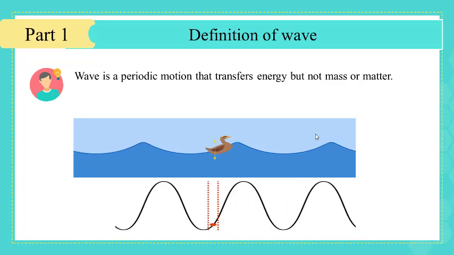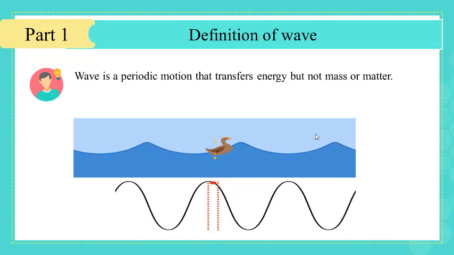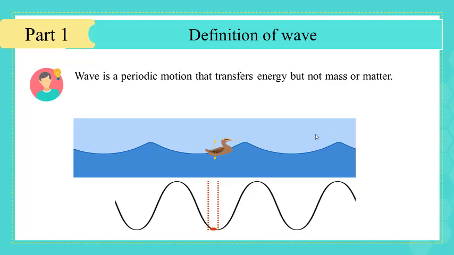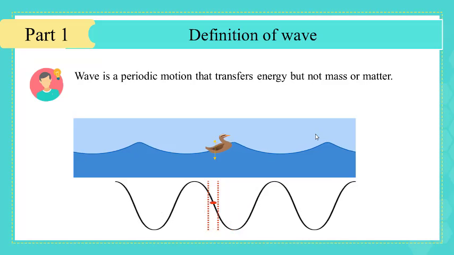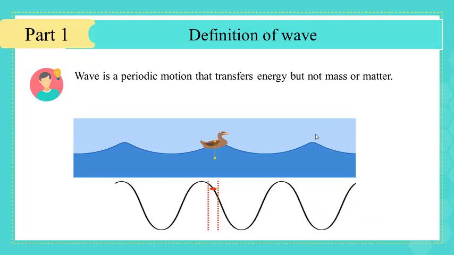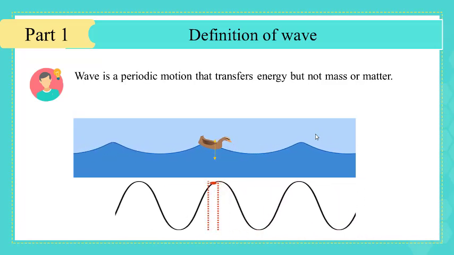Based on this definition, how can we describe the motion of the duck? If we concentrate on the movement of the duck, we can see the duck is moving up and down. It is vibrating in a vertical motion, and it is not moving in the horizontal direction of propagation of the wave. When a wave disturbs a medium, all of its particles undergo vibration.